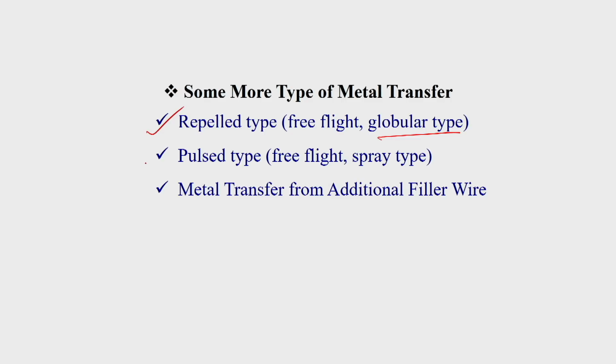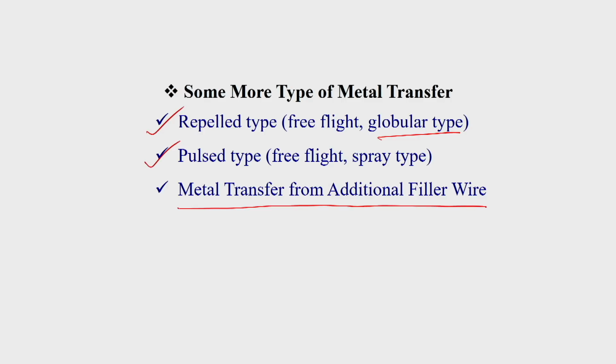Then another category of metal transfer is called pulse type of metal transfer. Here generally we get a spray type of free flight metal transfer. But this type of metal transfer we can observe only with some specific characteristic machines. And another category is called metal transfer from an additional filler wire.